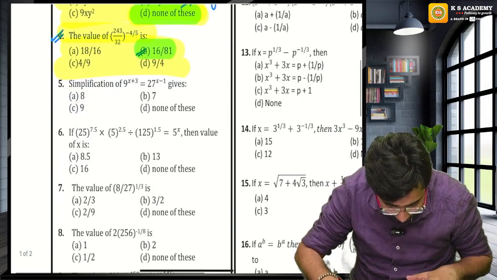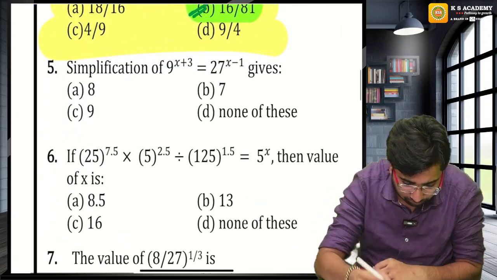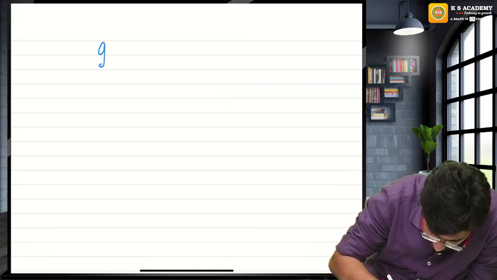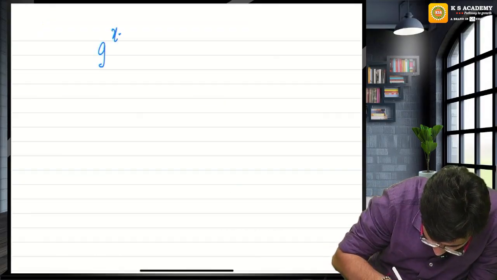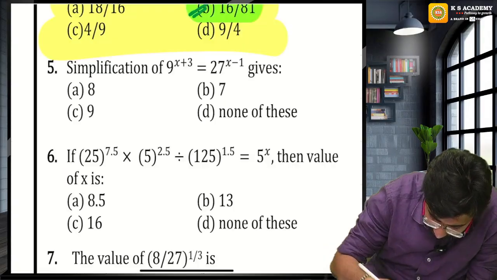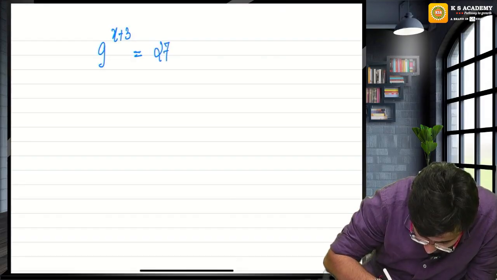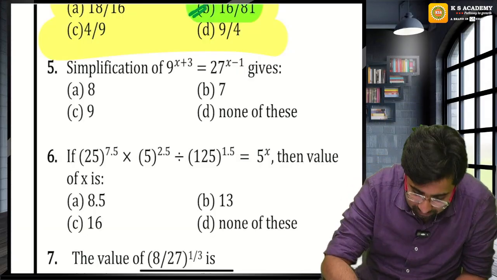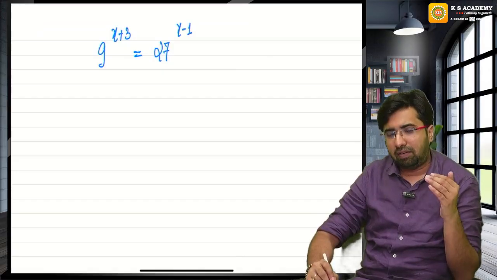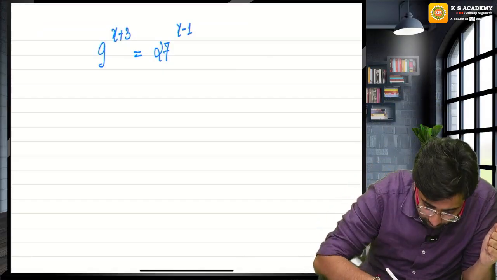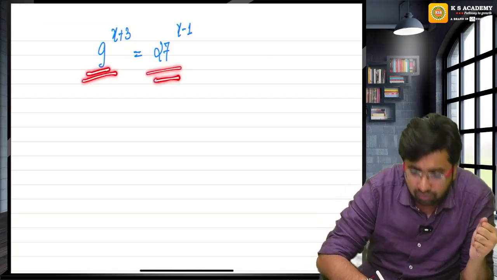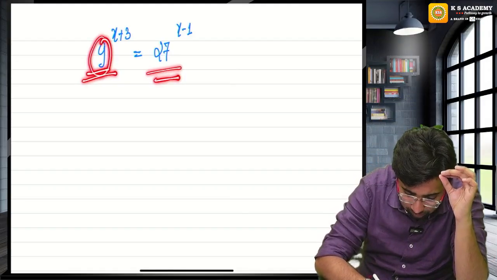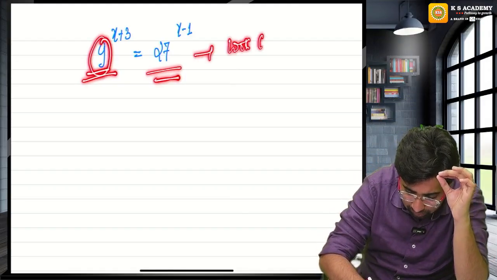Now a very good question. Question number 5. All of you with me. 9 raised to the power x plus 3 is equal to 27 raised to the power x minus 1. I will tell you one concept. If here you have only one index and here also you have one index, you can solve this question only by making them look alike.